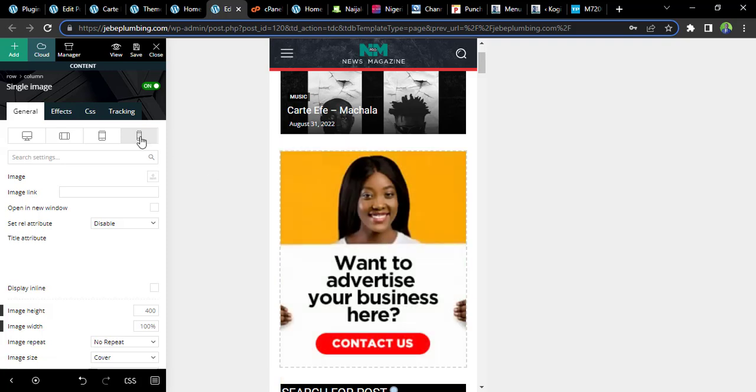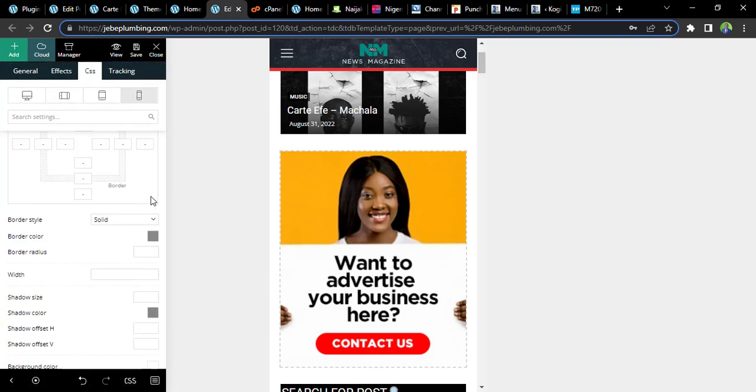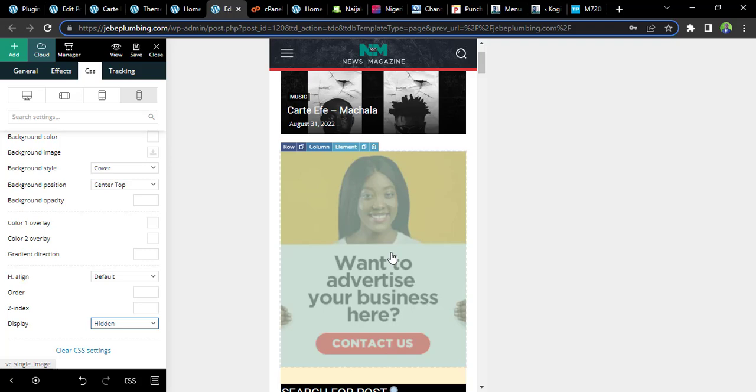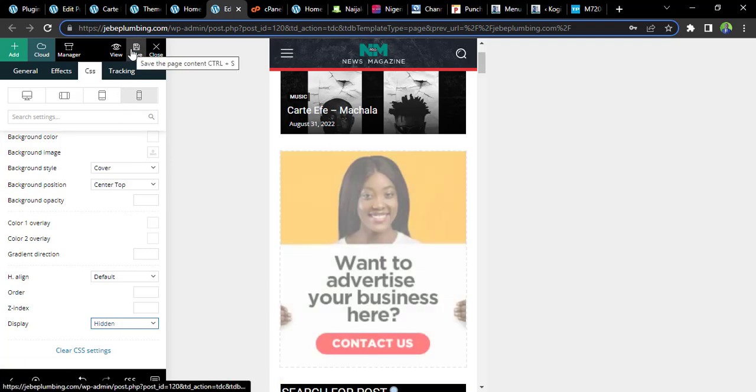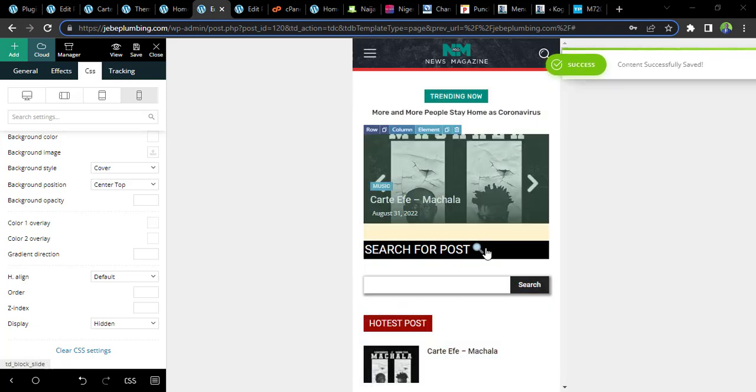You can just easily click on the mobile and then move to CSS. Anything you want to do under your CSS, you scroll down and you will see display, which you can use to hide it. If you put it on hidden, this will not display on mobile, and I save it. Now it's saved, and you see on the mobile it's not displaying.